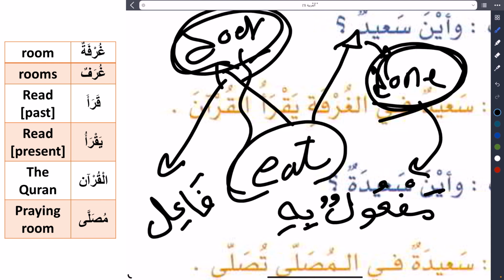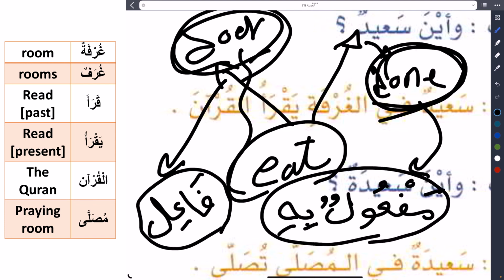These two terms are very important. Fa'ilun, maf'ulun bihi. Fa'ilun is the doer. We can say in grammar it's the subject. And maf'ulun bihi is the thing that has been done, or in grammar we say the object.